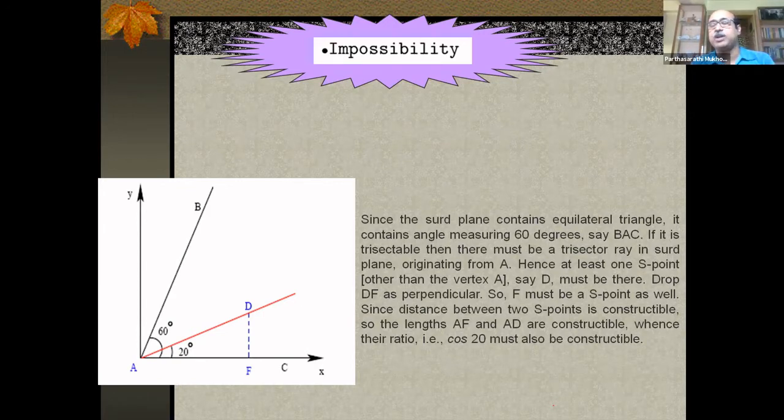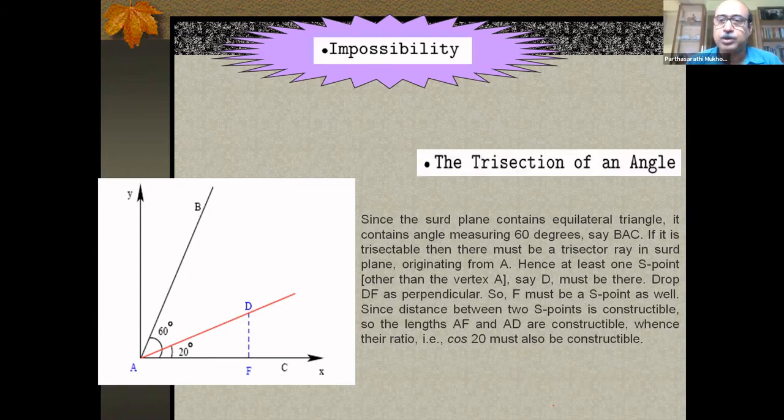The ratio is cos 20 because I have taken this red line to be a trisector of angle 60. So the angle there is 20. And now I see this AF by AD must be cos 20, because AF is constructible, AD is constructible. So AF divided by AD is constructible. So cos 20 is constructible.